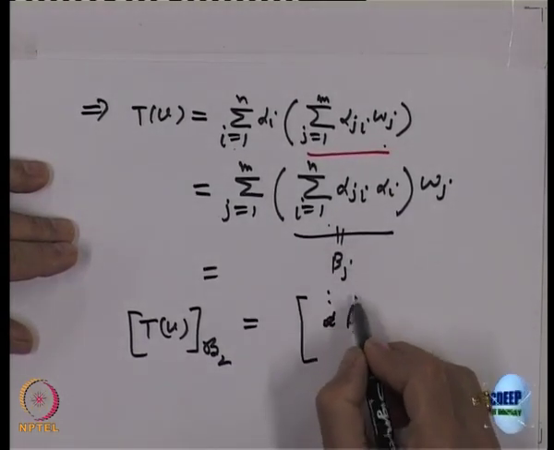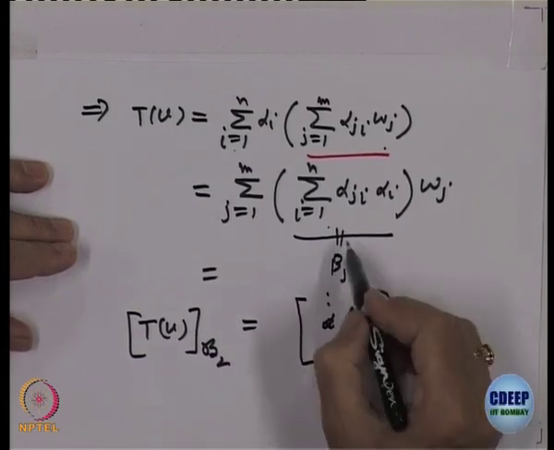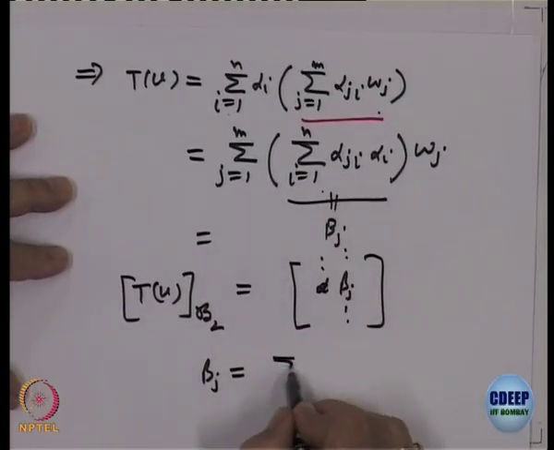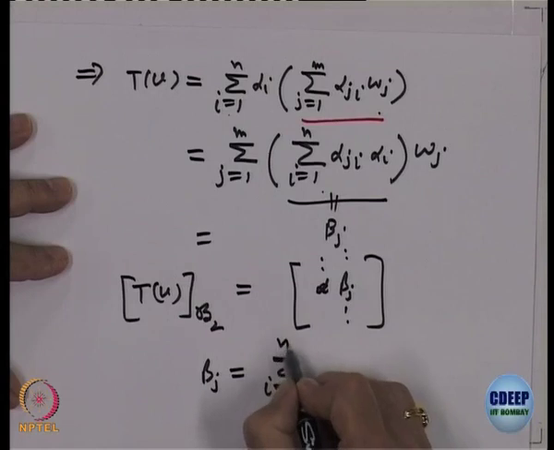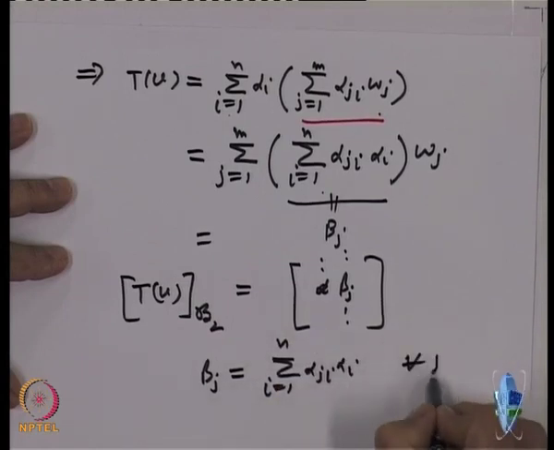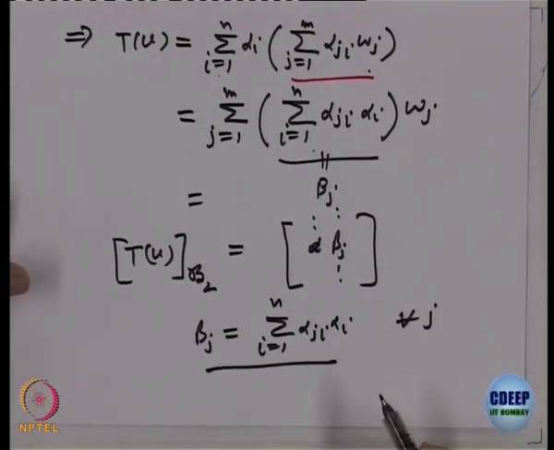Let us write beta 1, beta j, beta n. So, what is beta j? Beta j is defined as the sum over i equal to 1 to n of alpha j i alpha i, for every j. Do you recognize what this is?